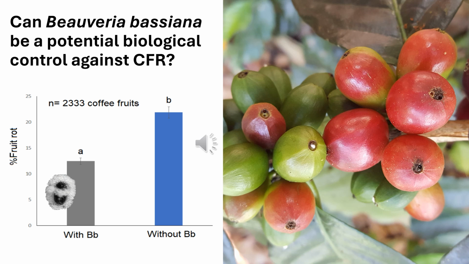Because we found that coffee fruits with Beauveria had significantly less coffee fruit rot than coffee fruit without Beauveria, as is shown in this graph, can Beauveria bassiana be a potential biological control against coffee fruit rot?